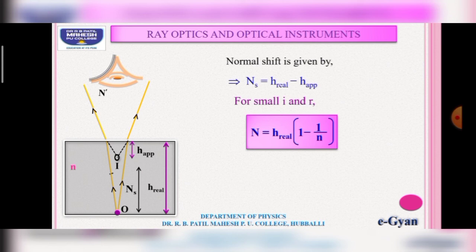With the help of this equation we can find the normal shift of the object, where H real is the real depth and n is the refractive index of the medium where the object is placed, and capital N is the normal shift.